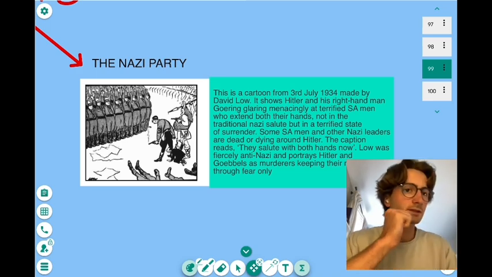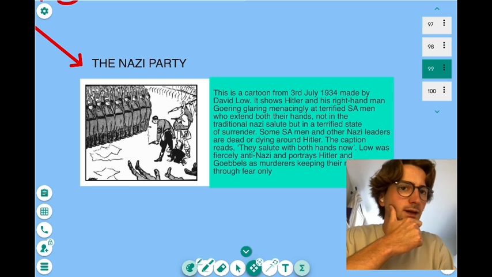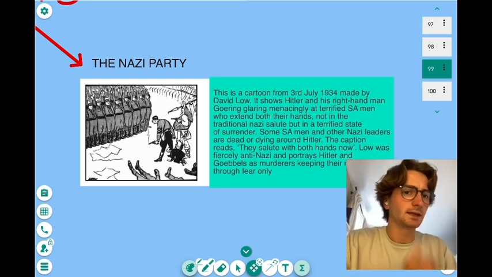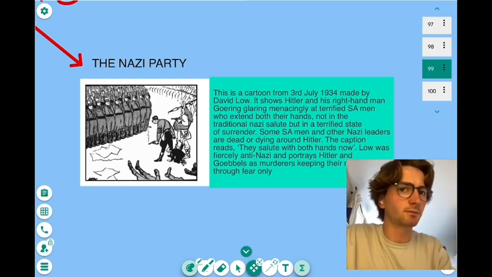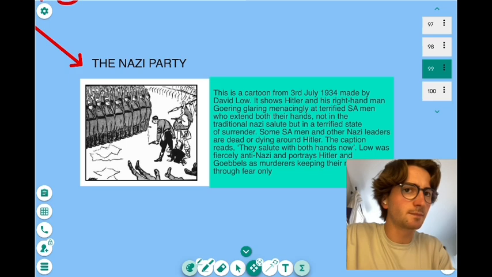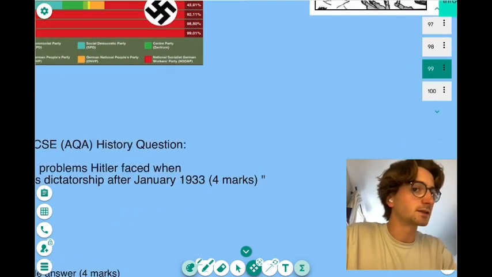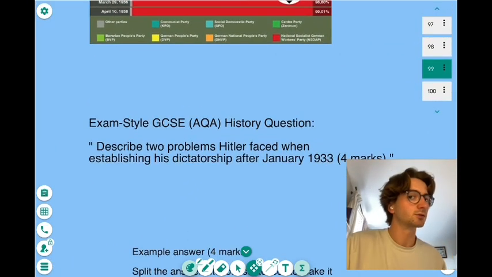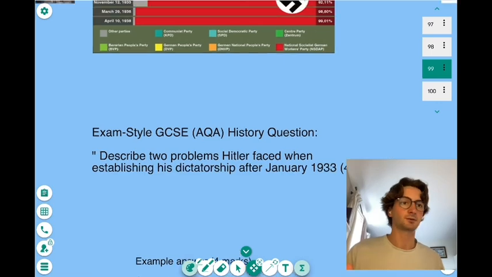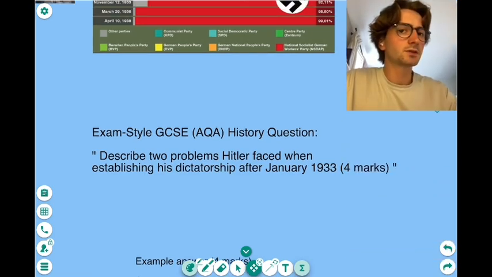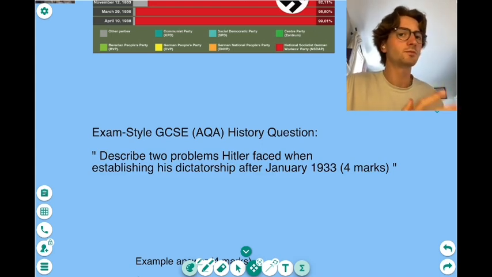Okay, so let's look at this cartoon here. How does Hitler look? Yeah, he looks scary, doesn't he? He's holding a loaded gun. He's shot some people behind him. Now these people, they're Nazis. They're his party. Okay, so this is 1934. But in 1933, Hitler's scared of these Nazis, okay? He doesn't know what to do because they want to take power from him, but he doesn't want to give power up, okay?